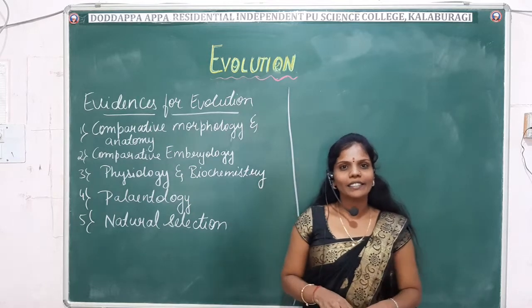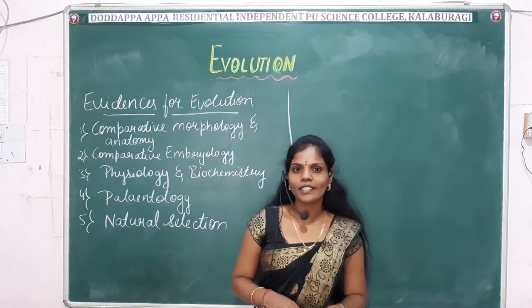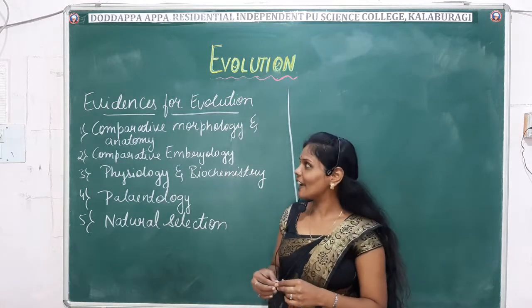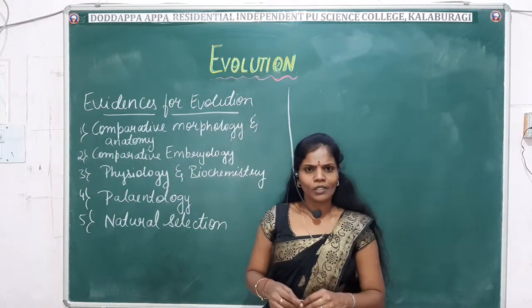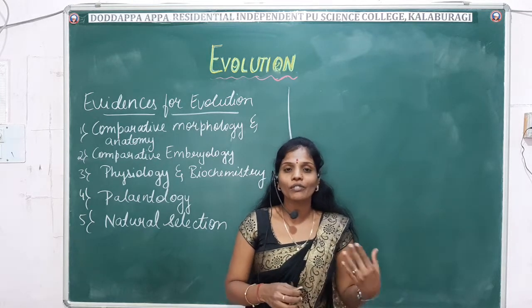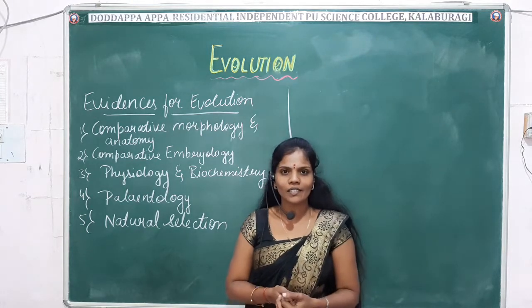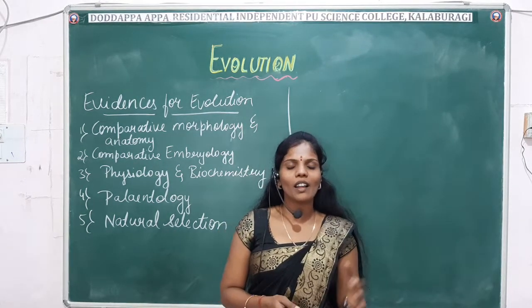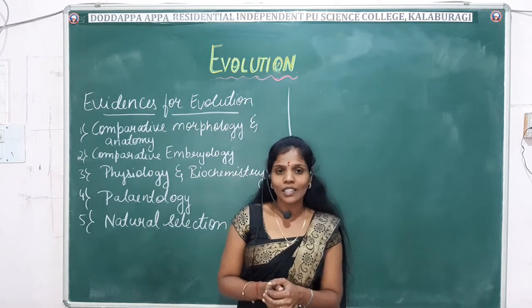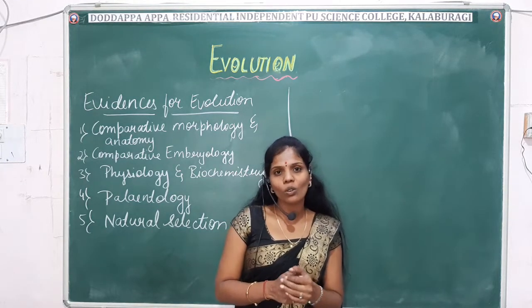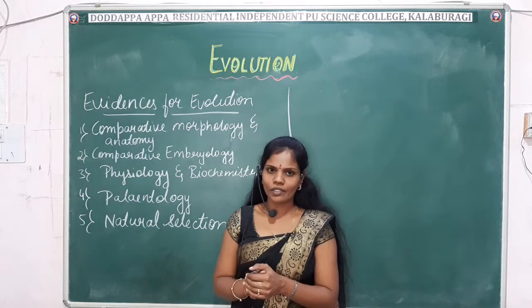So far we have studied the conclusion of Darwin. Next we'll move on to the most interesting part of this chapter, that is the evidences for evolution. You already know what evolution is, how the earth originated and how the first form of life came into existence, right? Evolution is an unimaginable and incredible process. To study this is not possible in a single lifetime, right? It is a very slow and gradual process.